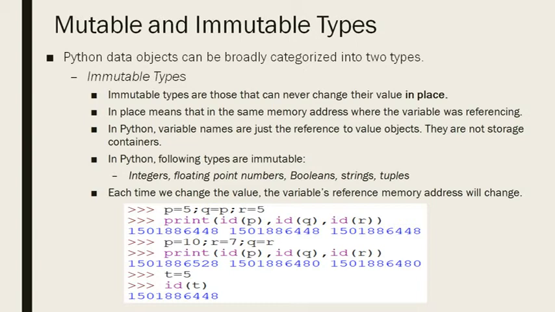But if you change the value, the variables are the same but the memory reference changes. You can see the value of p was 5 initially, then it became 10, so the id of p changed. So it means integer is an immutable data type. Similarly, we have strings, floating point numbers, booleans and tuples. All these are immutable. Clear? Great.